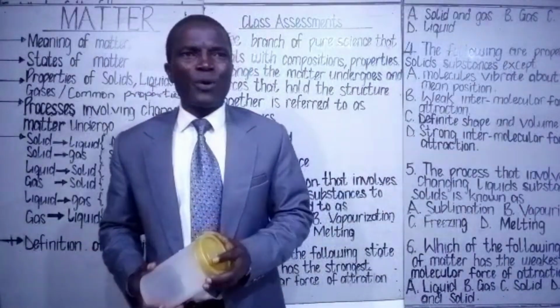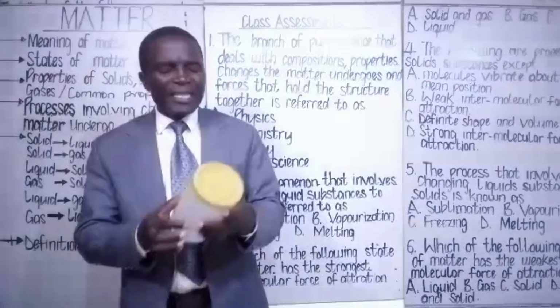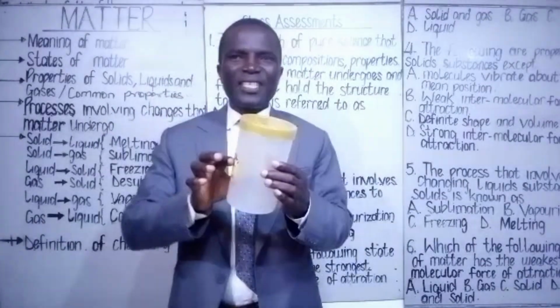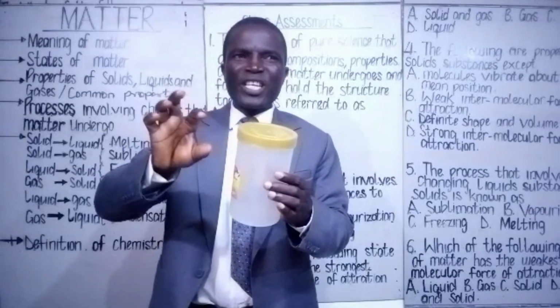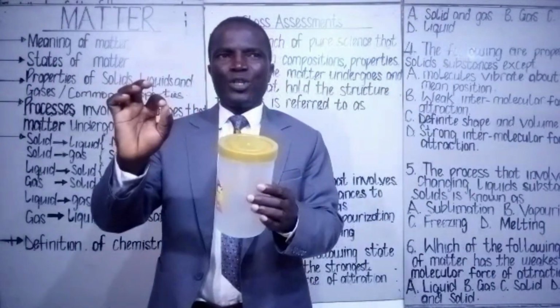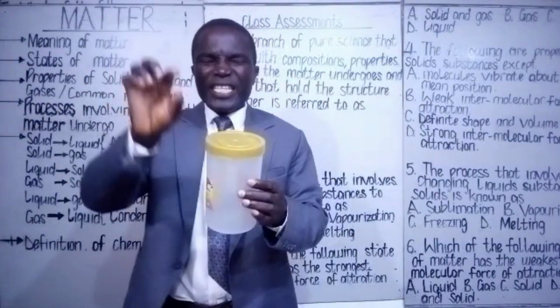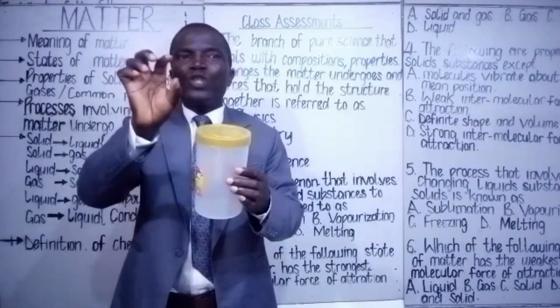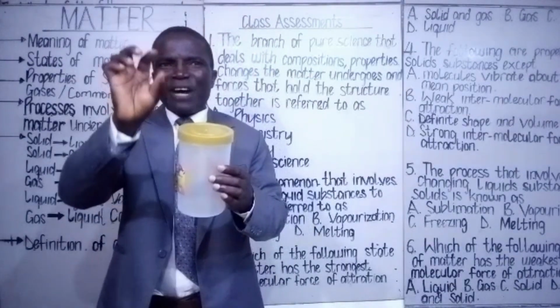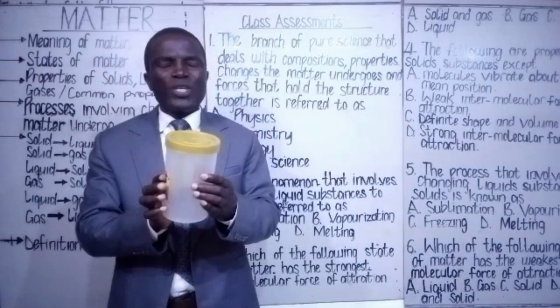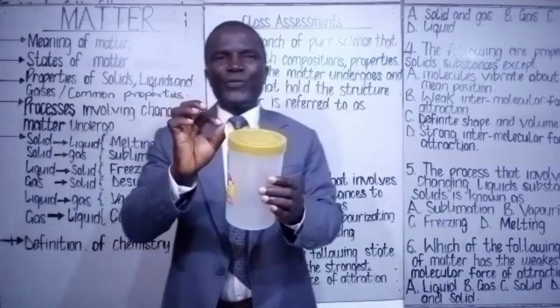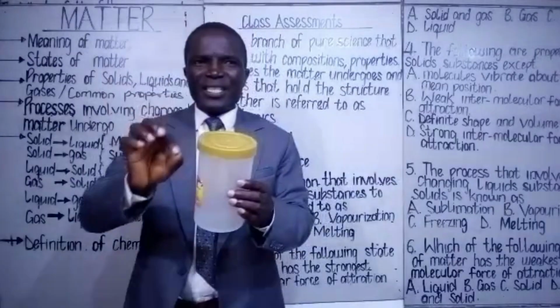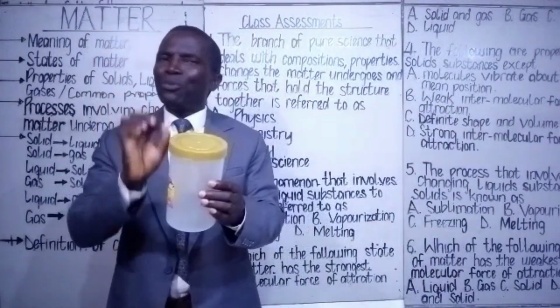Now we have number three property of solid. The molecules of solid vibrate about a fixed mean position. It vibrates within a certain limit. The movement of that vibration is so limited. So we say the molecules of a solid substance vibrate about a fixed mean position.